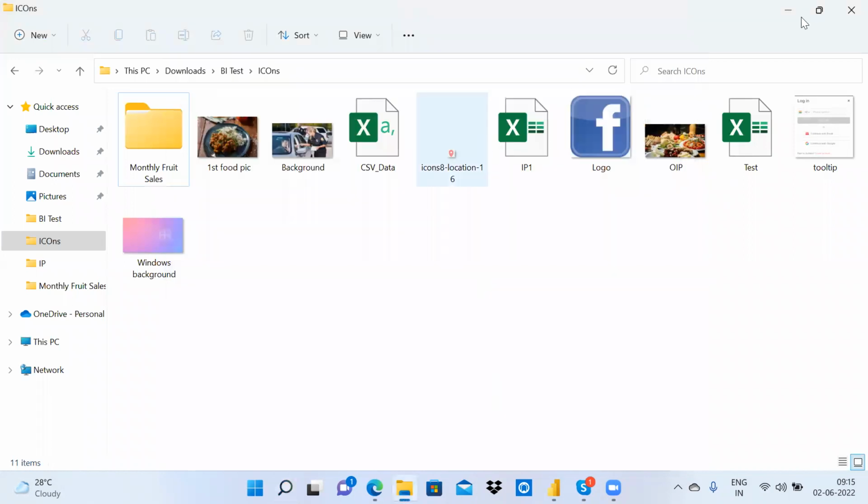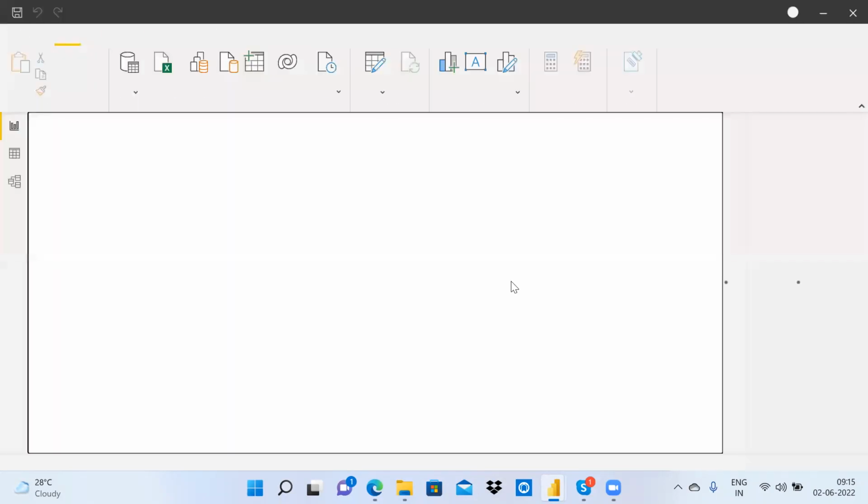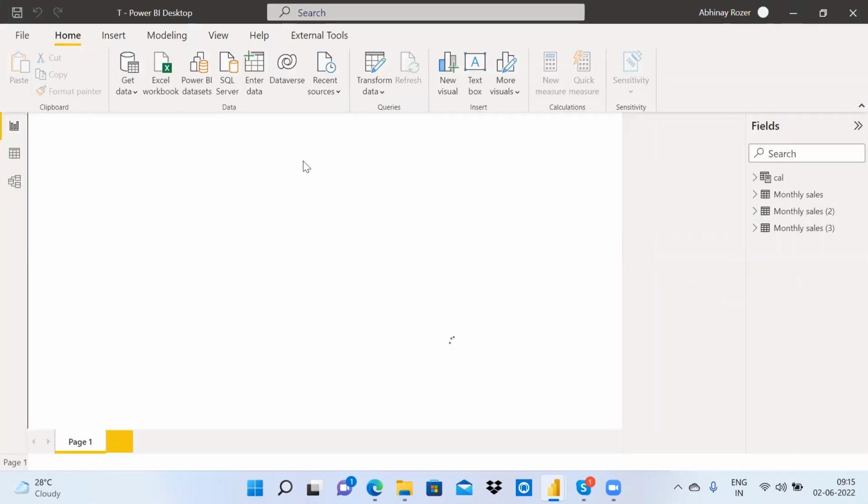For example, if we have Excel, how to change it to a different Excel file or a different folder, or if something is wrong with the path, how to change the path. We saw all these things yesterday. So now we are going to see how to change a source from one type of file to another type of file completely.